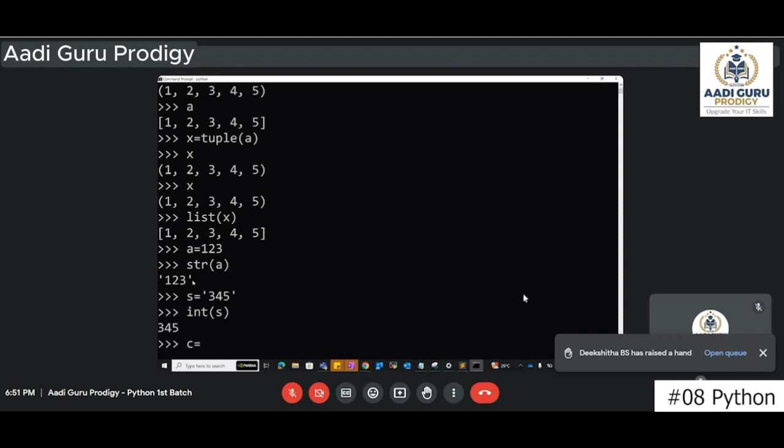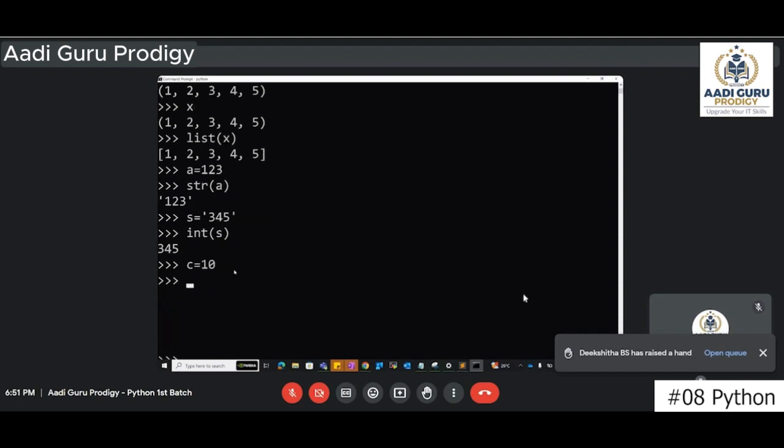You have a number C equals 10. Now C is what? Integer. If you want to convert it into a floating point, float of C gives 10.0. So with the help of these functions, if you want to convert to a list, list is the function used.